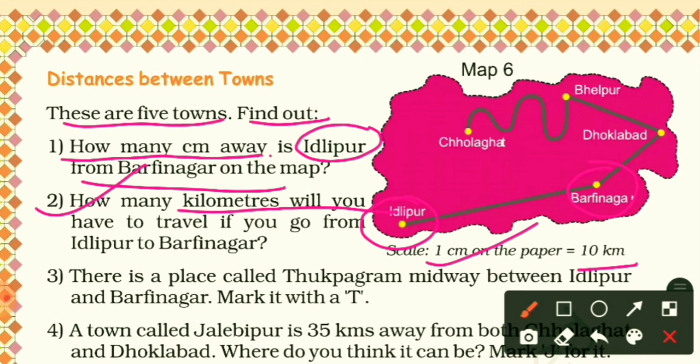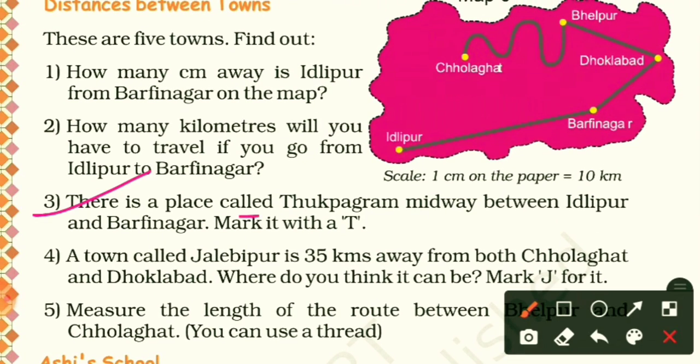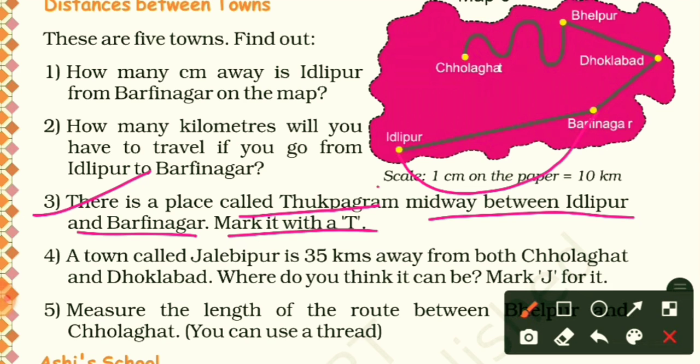Third question. There is a place called Thukpagram, midway between Idlipur and Barfinagar. Mark it with T. So the total distance is 5 centimeter from Idlipur to Barfinagar. So Thukpagram is at the midway. So we have to find the half of 5 centimeter. So half of 5 centimeter is 2.5. So using your ruler you can measure it and you will mark it at 2.5 with a T letter. Okay, write there T.